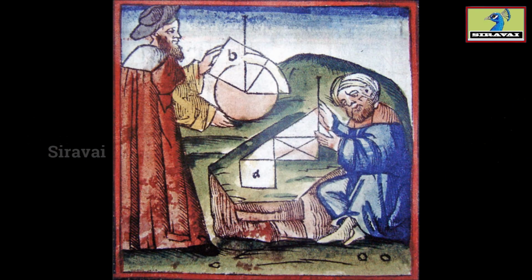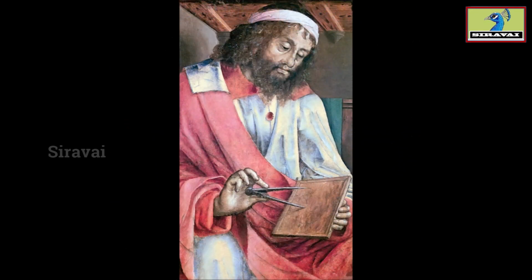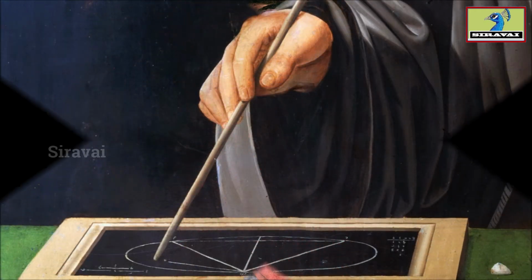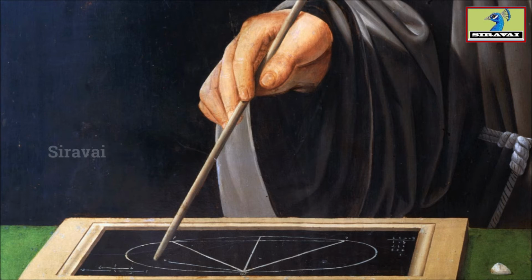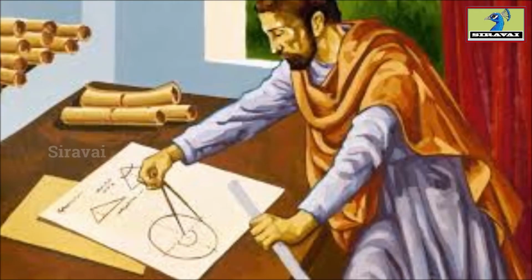The 4th and 5th postulates are written in a different nature. Postulate 4 states that all right angles are equal. The 5th one is very famous. It can also be referred to as the parallel postulate. It states that one and only one line can be drawn through a point parallel to a given line.